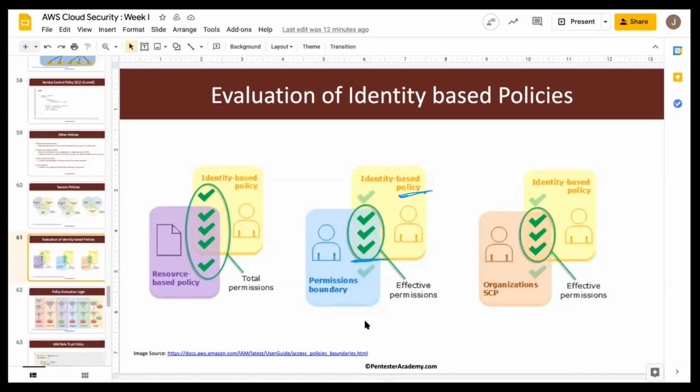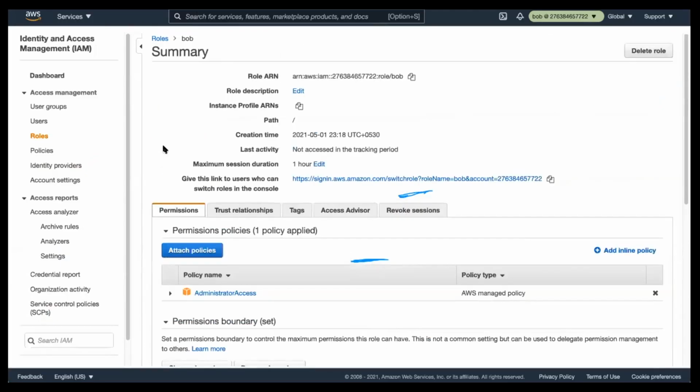So can you please elaborate? So this is to answer the question of CS Mukasa. Using the same name Bob for policy and the role made it more difficult to understand boundary and policy. Okay, I apologize for that one. I thought it would be easier to understand that. That's why I kept the name of the policy and the role the same. I should have changed it to Bob policy and Bob role.